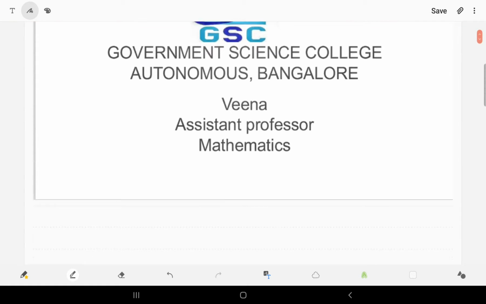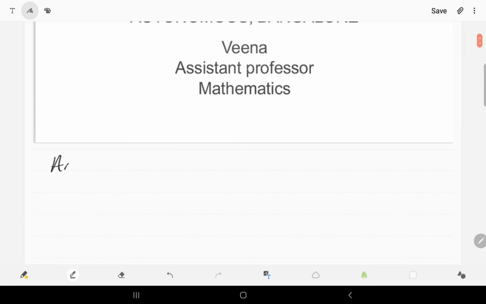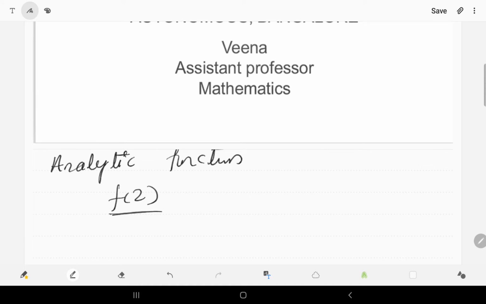In this class, let us study about analytic function. A function f of z of the complex variable z is said to be analytic at a point z naught if f of z is differentiable not only at z naught but at each point in some neighborhood of z naught, then it is said to be an analytic function.